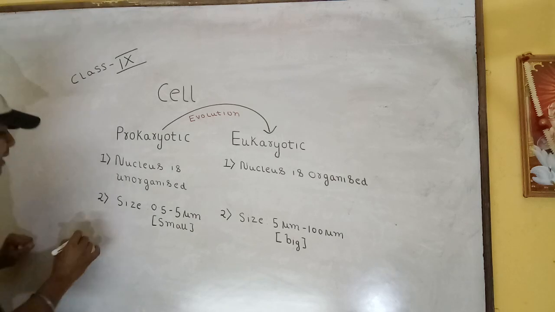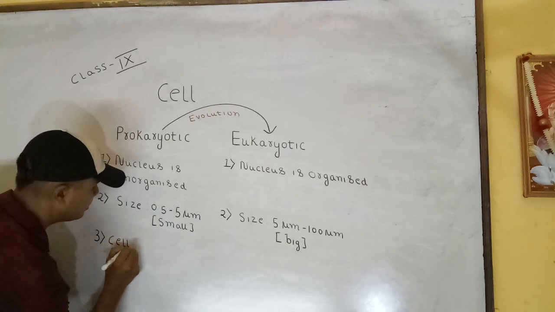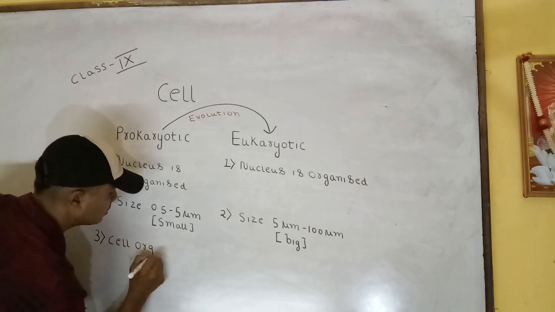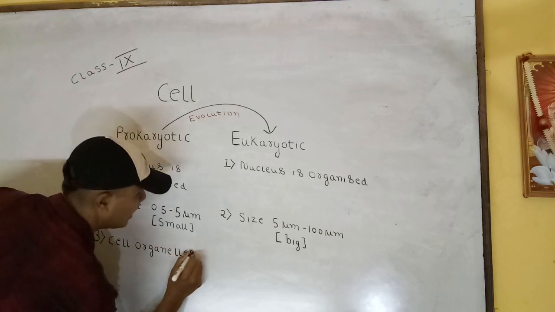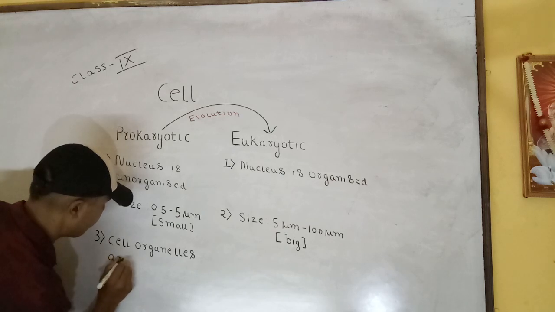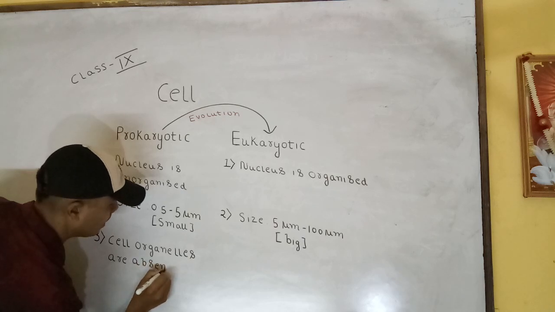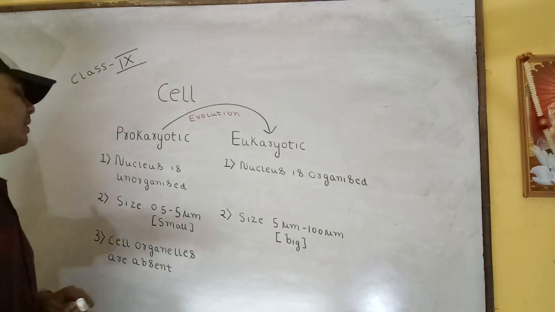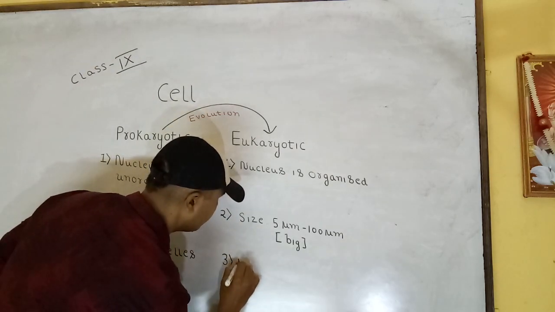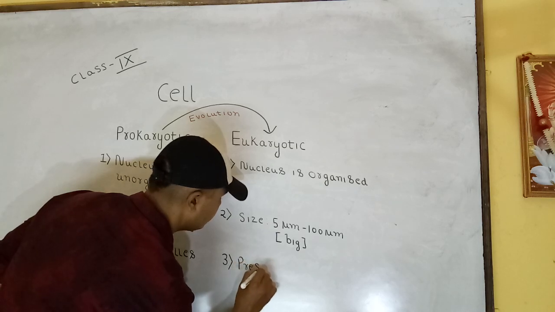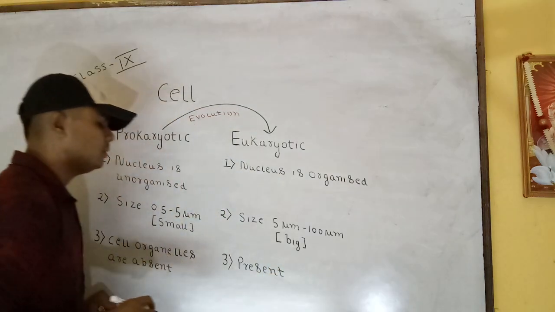So the next difference is that cell organelles are absent in prokaryotic cells, and in eukaryotic cells, cell organelles are present.